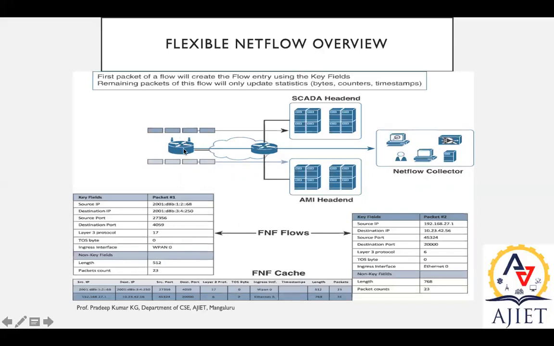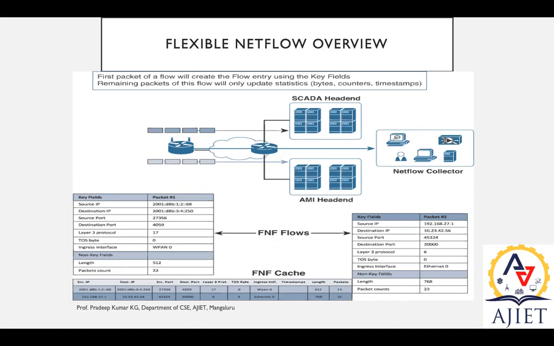So these are all IoT routers, with the router as a broker. Then we have a SCADA head end and NetFlow collectors over here. These will manage the network-related information. We'll collect it, and we have an AMI head end. We'll discuss this in detail. In this diagram, we can see different FNF components, flexible NetFlow components. We'll see one by one what each does.